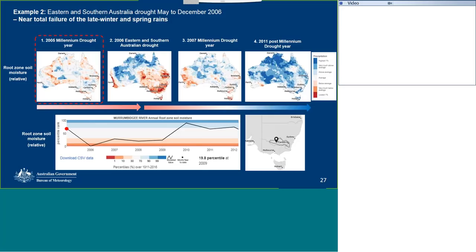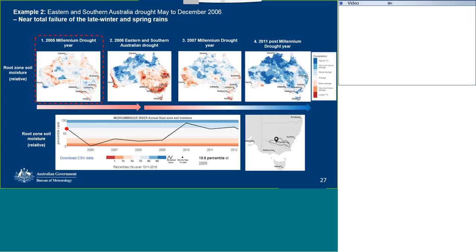So in the top row, we've got the spatial visualisations during the drought, and in the bottom row, we've got the soil moisture as a time series for all of the 5 by 5 kilometre grid cells situated within the Murrumbidgee River catchment, and the location of this catchment is indicated in the bottom right panel there. We can see it going over that southeastern region in the central area around Canberra.